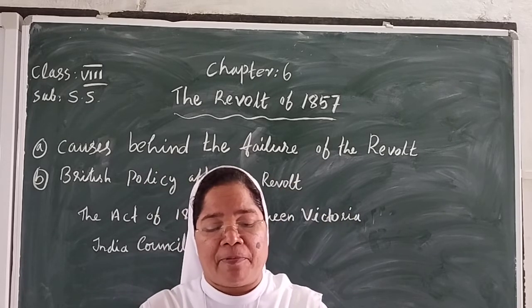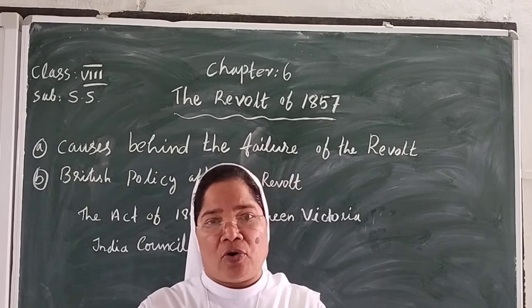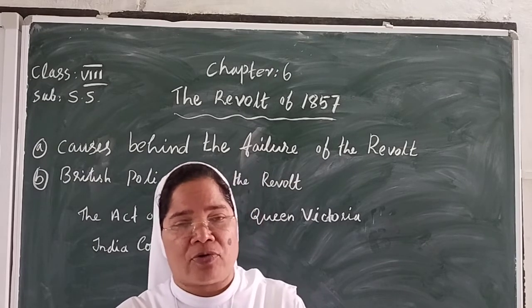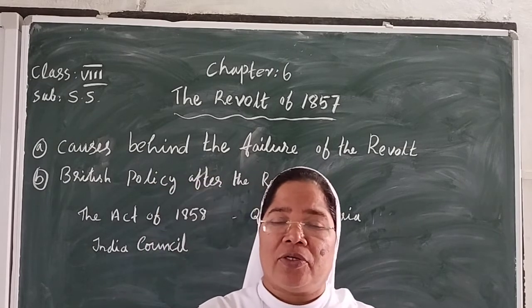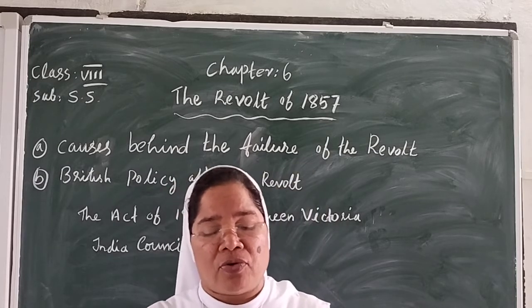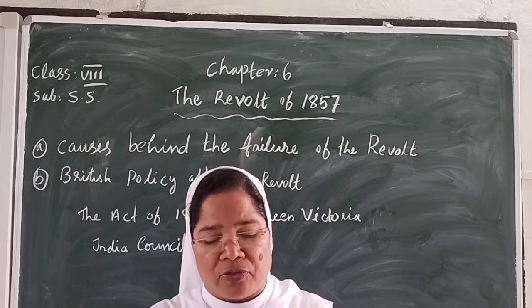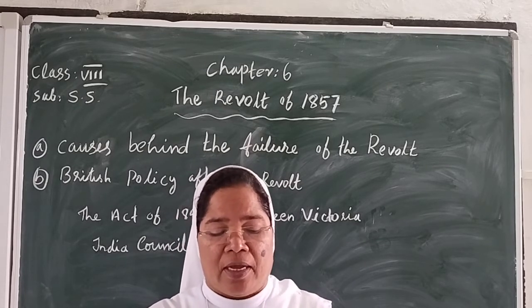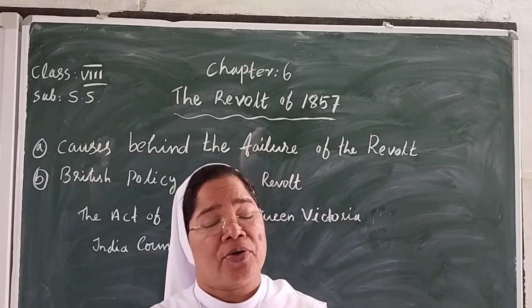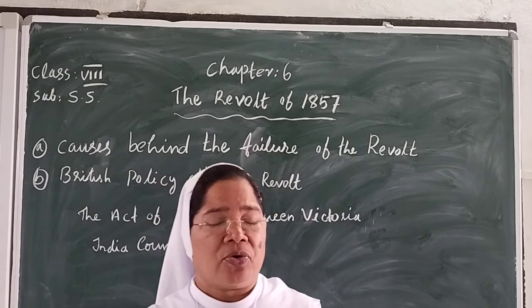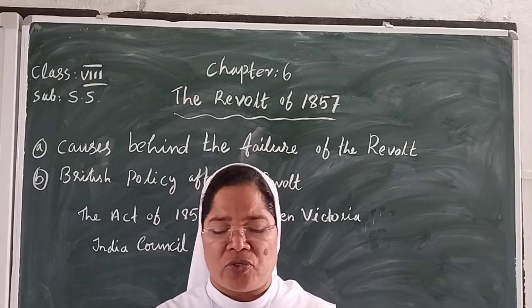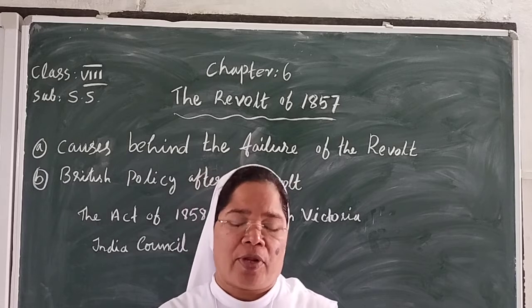To summarize: first, the revolt did not spread over all parts of the country, and some rulers did not support it. Second, the revolt was not organized or coordinated, and had no proper ideology or program.